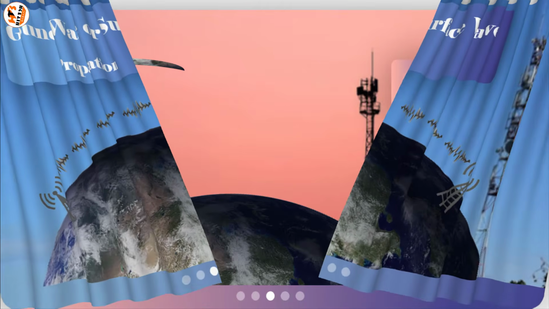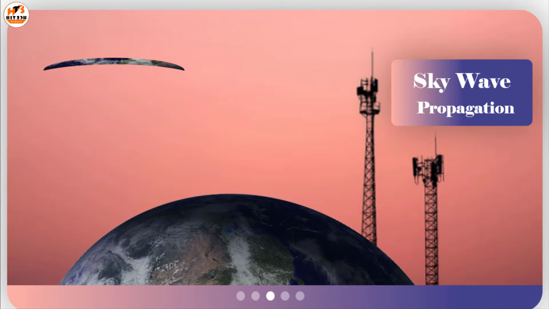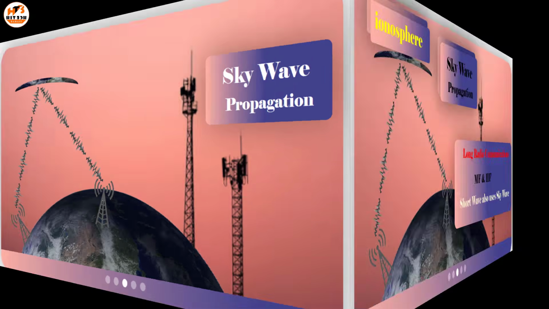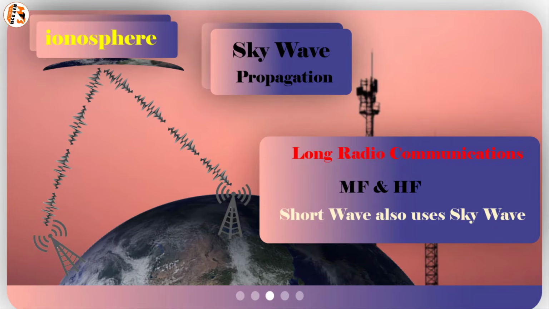In sky wave propagation, the upward transmitted electromagnetic waves reflect from the ionosphere and return back to the earth's surface. Most of the long distance radio communication of medium frequency as well as high frequencies uses sky wave propagation. Even short waves are also transmitted using sky wave propagation.